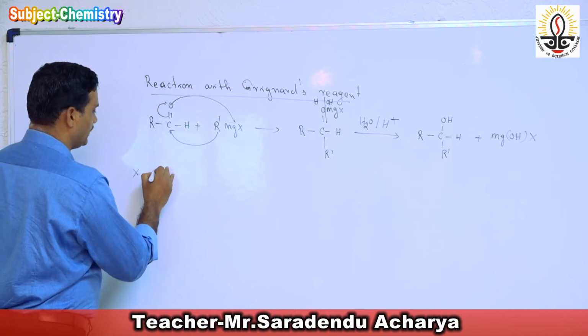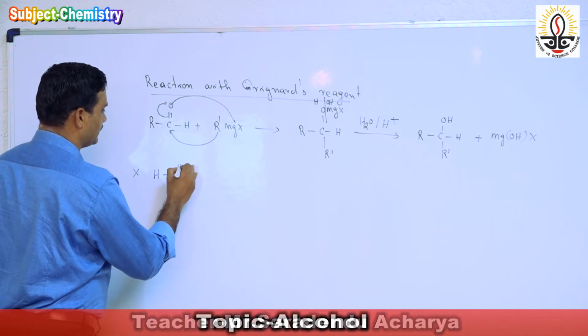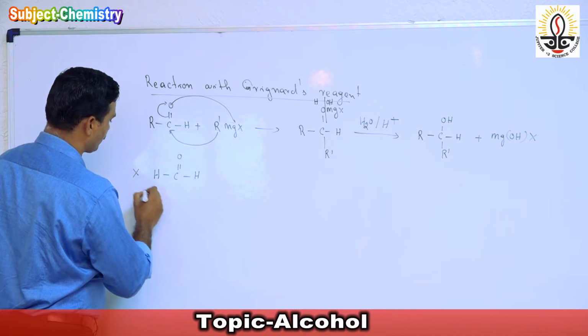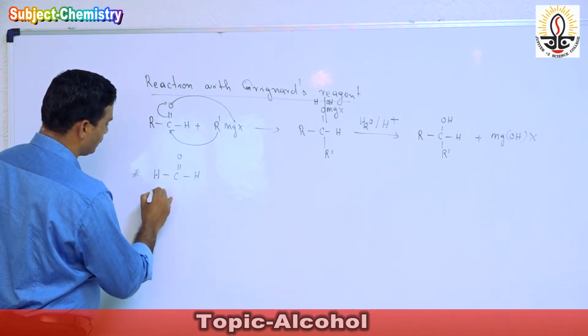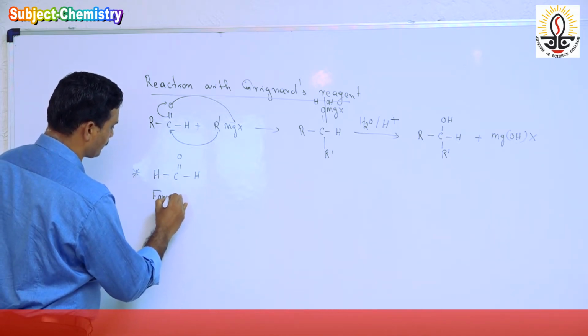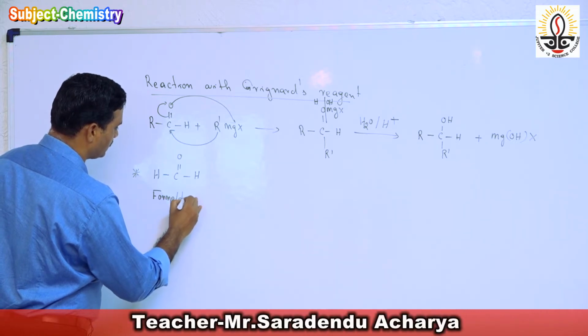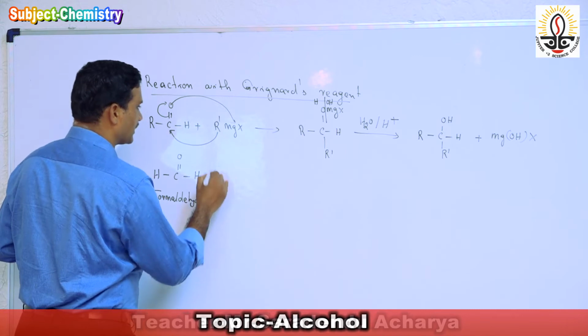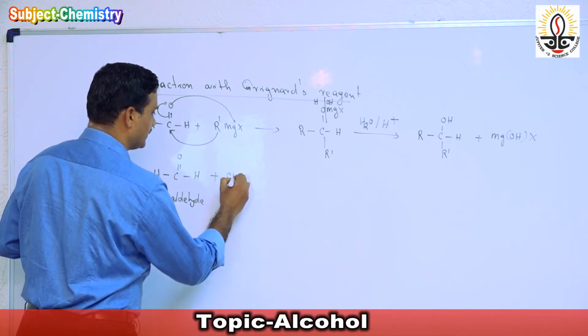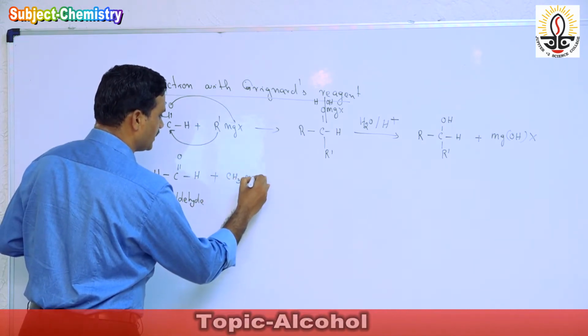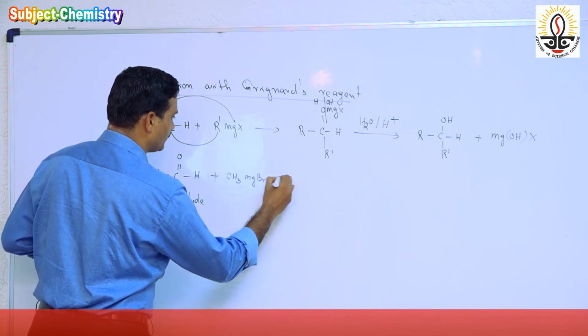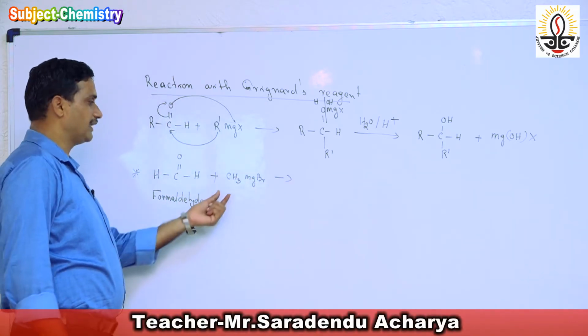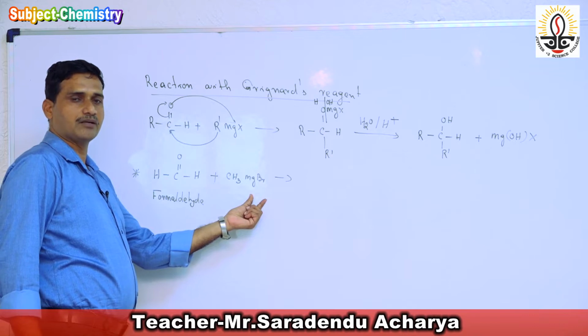Suppose the Grignard's reagent reacts with formaldehyde. So the name of the molecule is formaldehyde. When formaldehyde reacts with Grignard's reagent CH3MgBr, if this molecule gets dissociated, we get CH3 minus and MgBr plus.